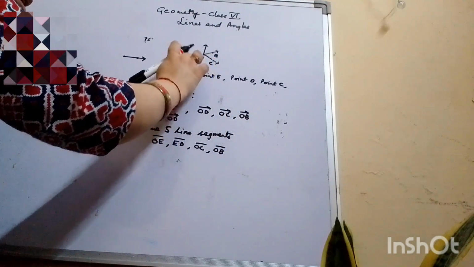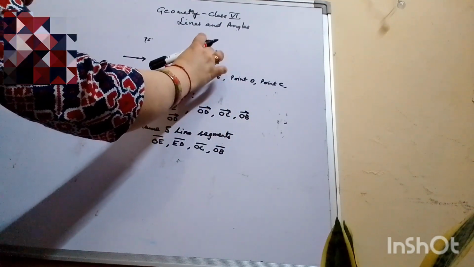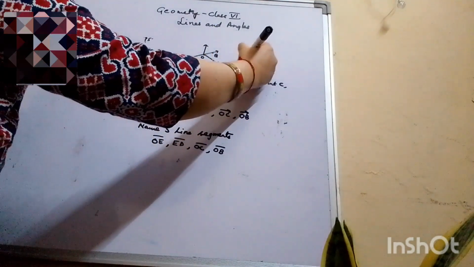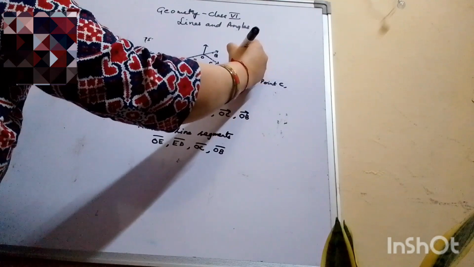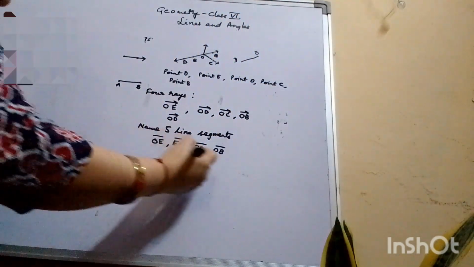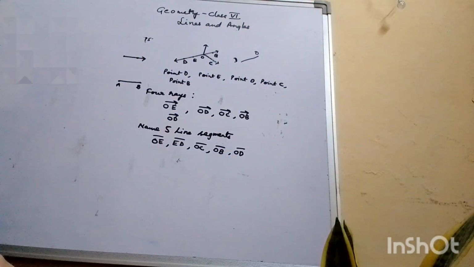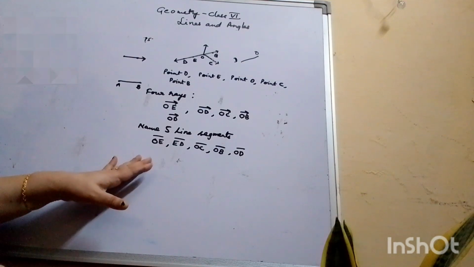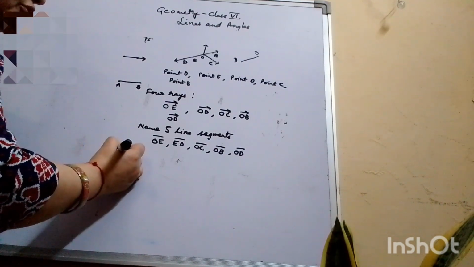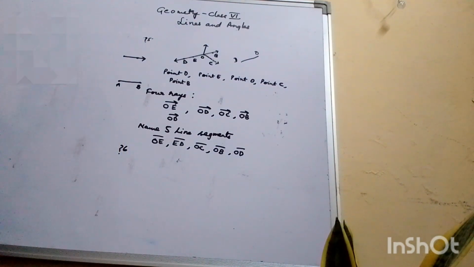You can also skip E and directly say OD, because OD would also be a line segment with two endpoints. So these are the five line segments that are there. Now we move to next question.